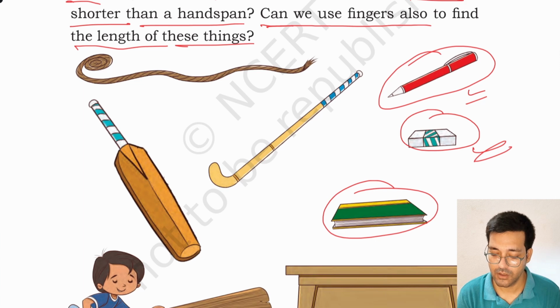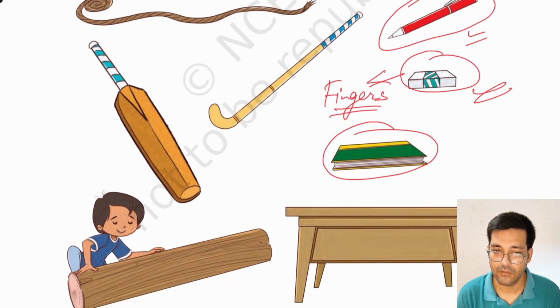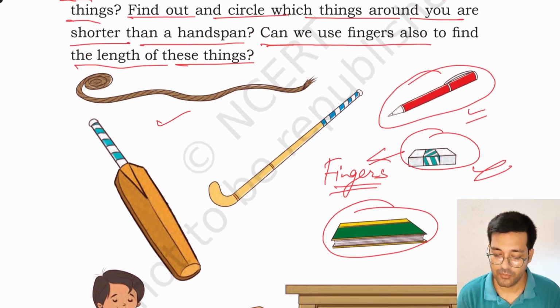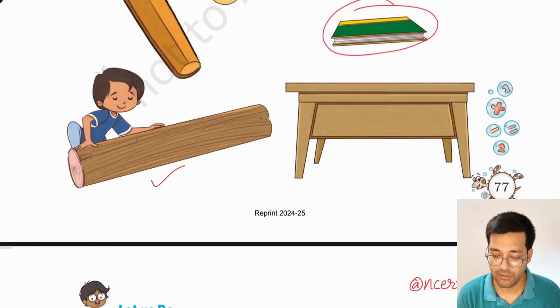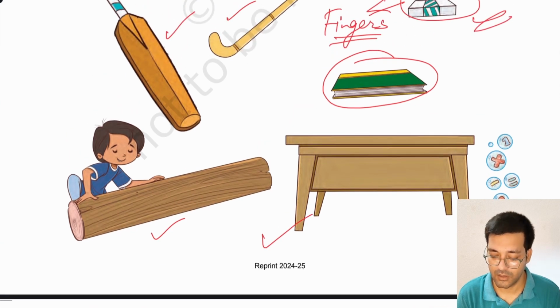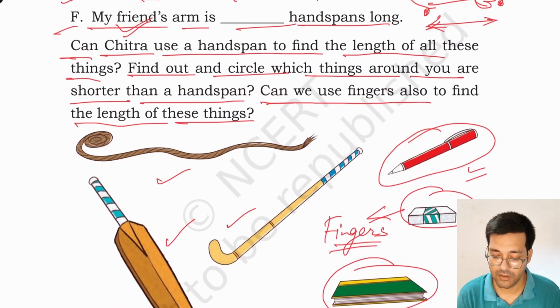Then you have to use fingers to measure the length of the eraser. But things like rope or hockey stick or bat or wood block or table are quite longer. You can measure them using your handspan.